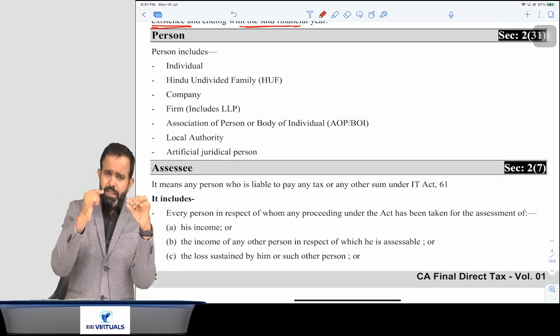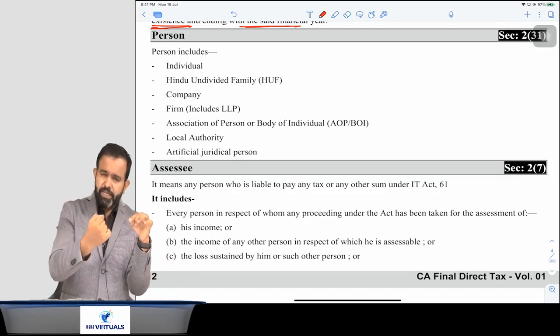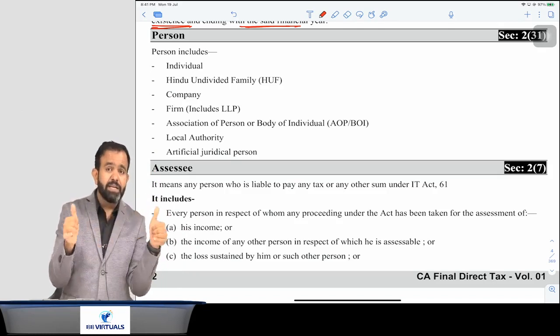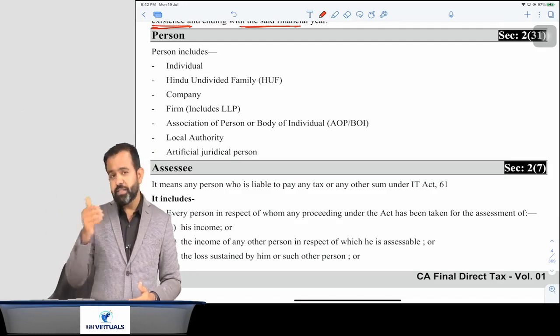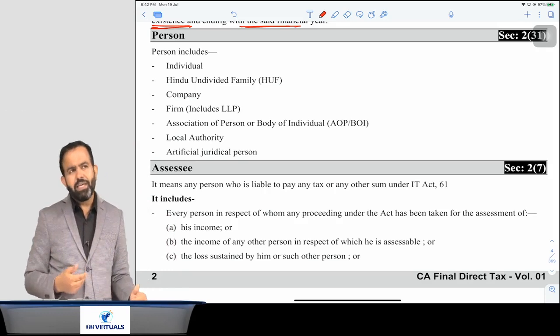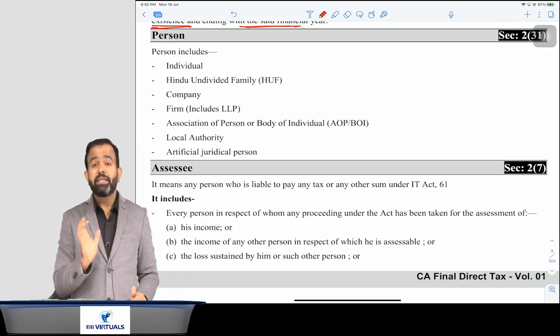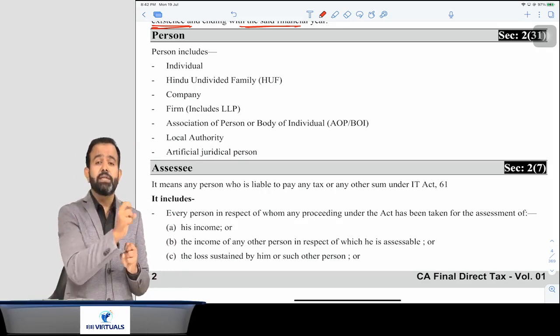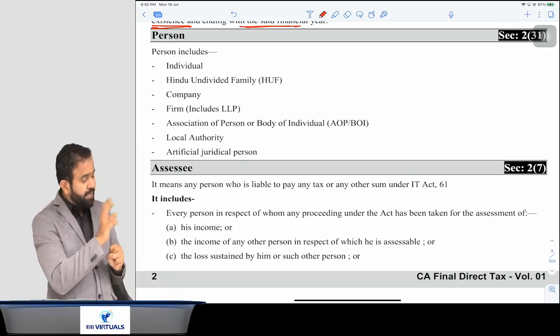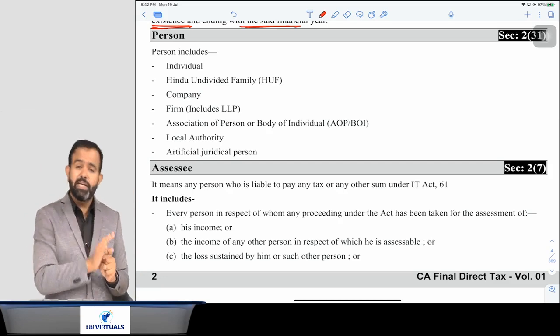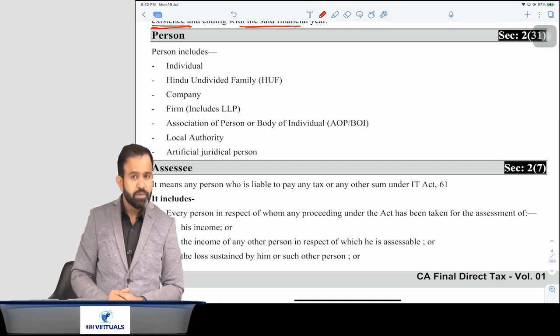But in some cases, a person can be a member, but he cannot be treated as co-partner. Now what is the meaning of co-partner? If any person is entitled to get a share in the family property, that person is called co-partner.